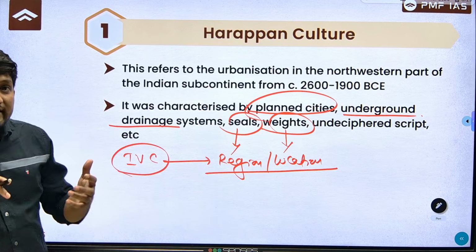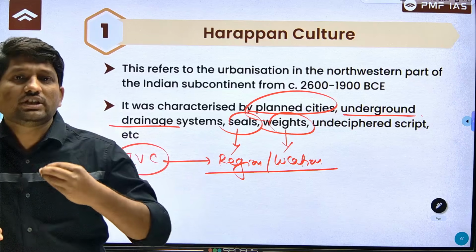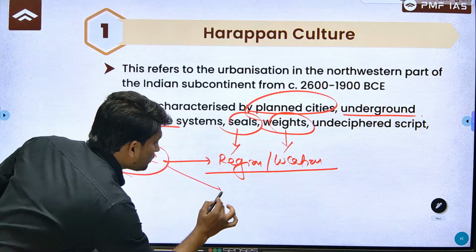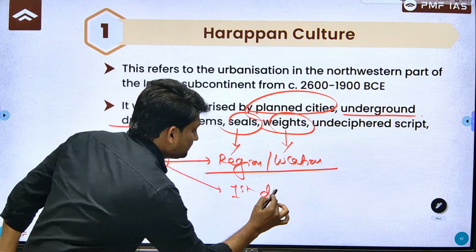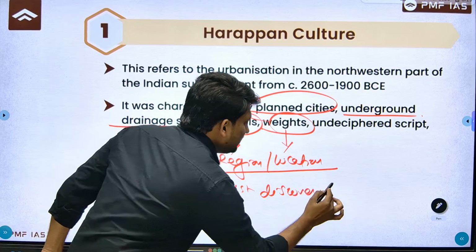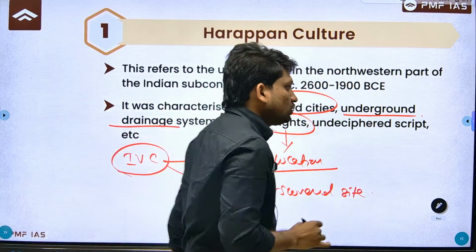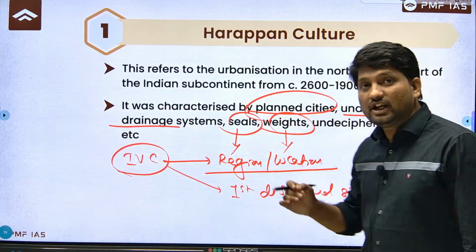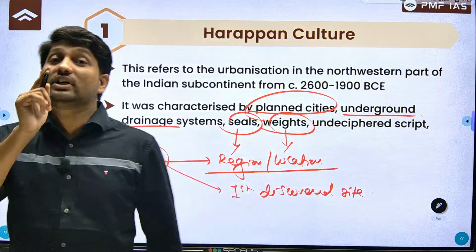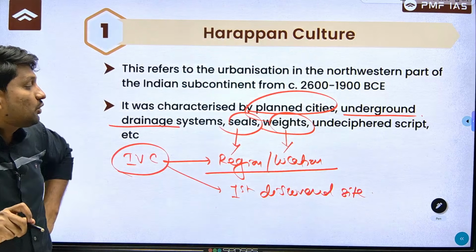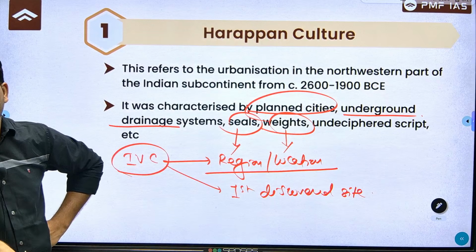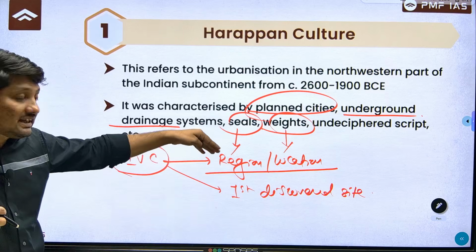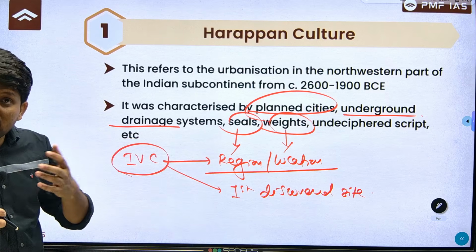For this Indus culture we also use the term Harappan culture. Why? A culture can be named based on the first discovered site. When we discuss the Indus Valley civilization, we discuss the Harappan site. Harappa was the first site discovered, so this culture is also called Harappan culture. This Harappan culture is also called Indus culture, based on region or location.